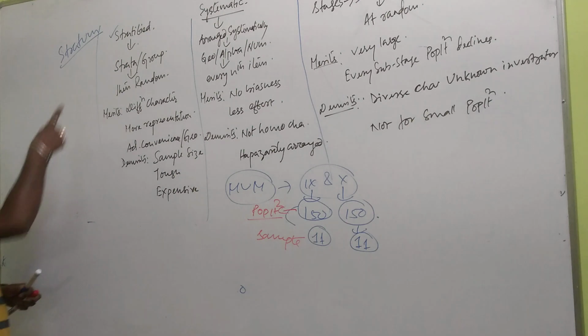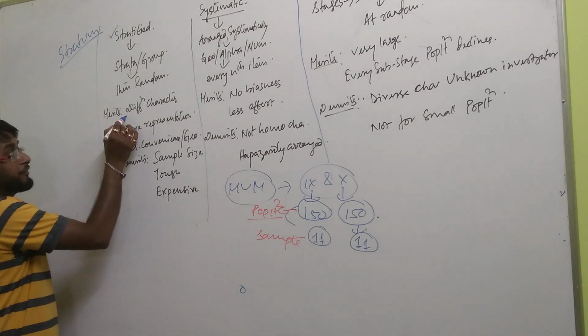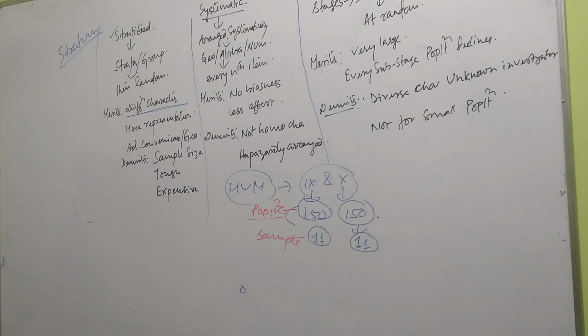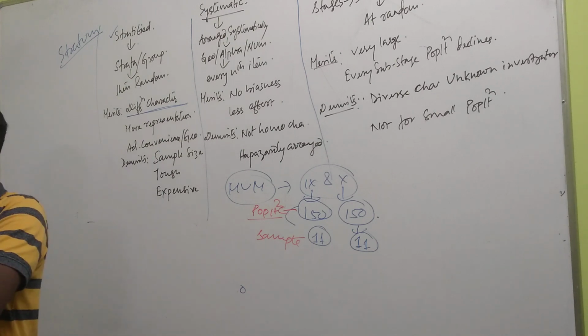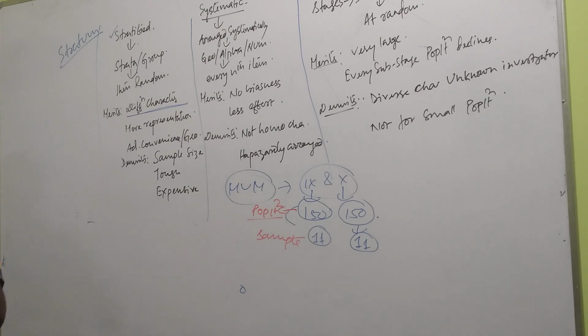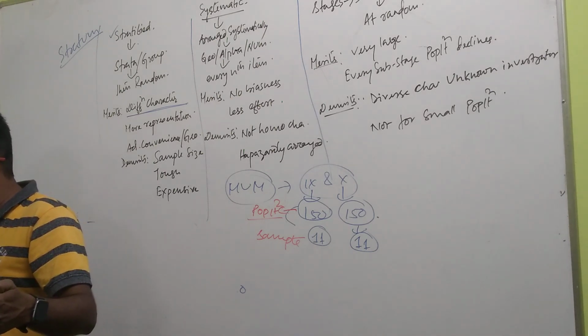First merit, under stratified sampling different characteristics can be studied. In random sampling, demerits you have written, different characteristics could not be studied. Randomly you have selected a sample which may be a good cricketer, good singer, good dancer, good in drawing. One cannot determine. But what we will do here in stratified, we will divide. Those who can play cricket well, one group, understand the fact, those who can sing well, another group, those who can dance well, another group, those who can do art well, another group.